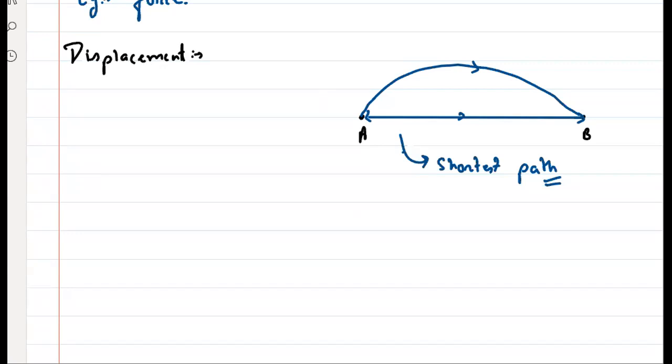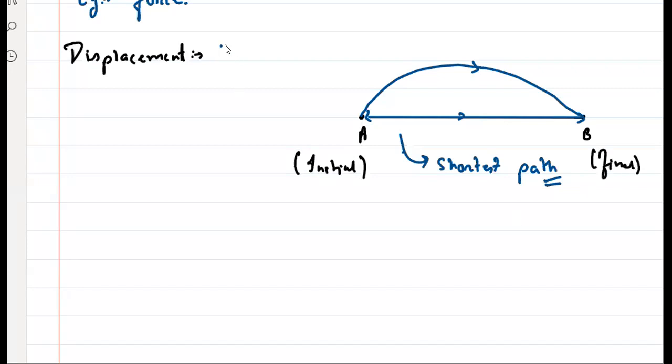So distance is also this, na? Shortest distance between 2 points. Shortest, exactly. ठीक है, right? So I can say it is the shortest distance between what? 2 points, है ना? और ये A जो था वो क्या था? Initial point था. This is your initial point, right? And this is your final point. Yes or no?